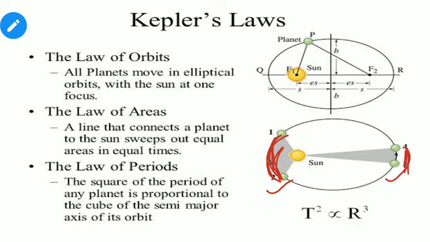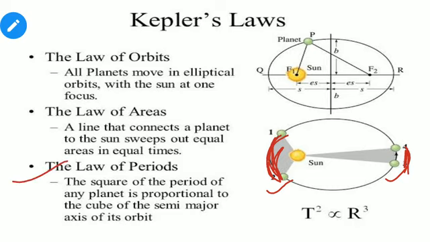It means the planet moves faster when it is nearer to the sun and slower when it is far from the sun. मतलब जब प्लैनेट सन के नजदीक होता है तो फास्ट चलता है, जब प्लैनेट सन से दूर होता है तो स्लो चलता है.